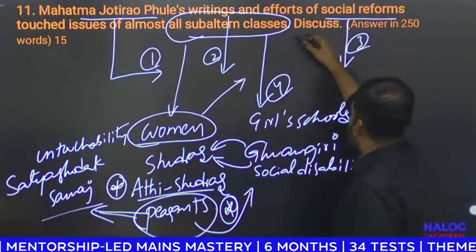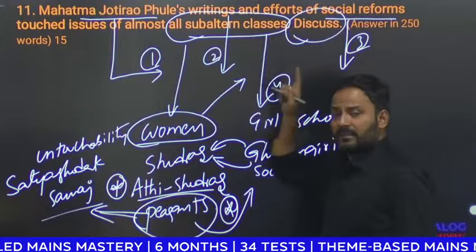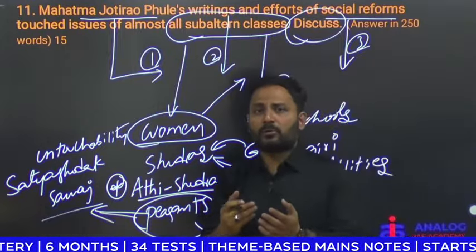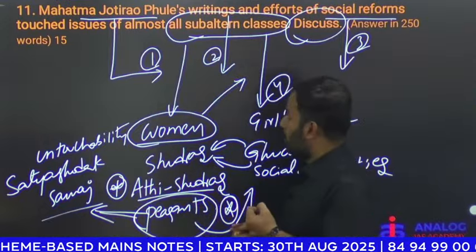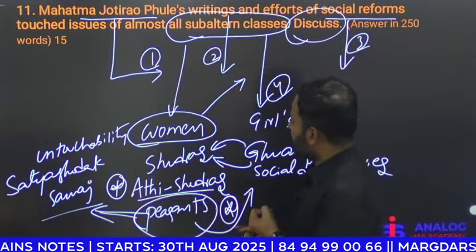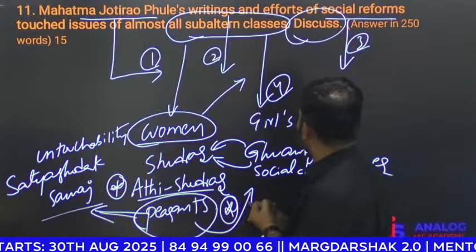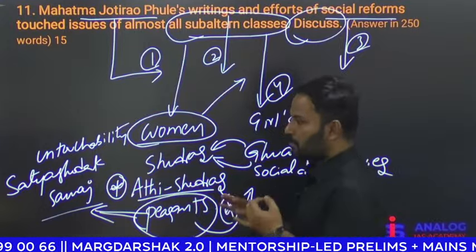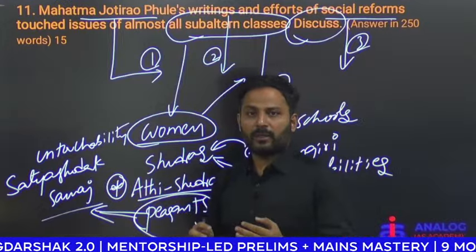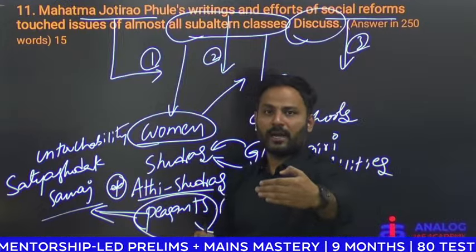Here they asked to discuss. When it is a discuss question, you have to present all the views. So Mahatma Jyotirao Phule's ideas or his efforts of social reforms have not completely eradicated social disabilities, but they provided a ground for the later-day social reforms.